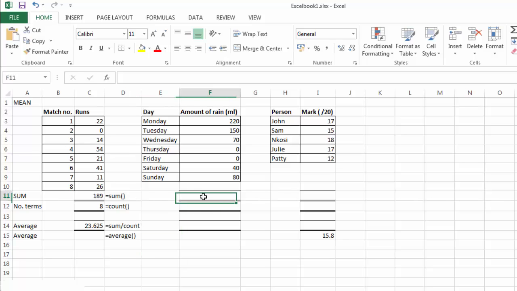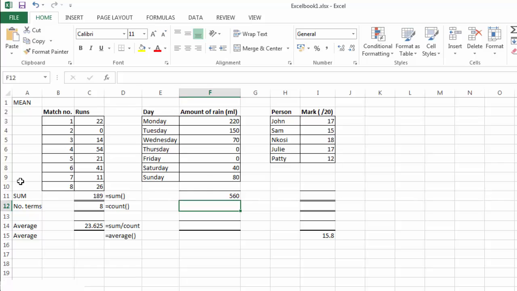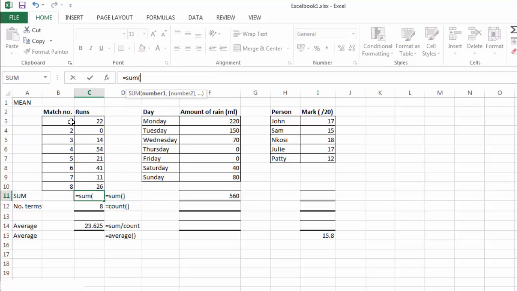Something else that is great, you can also use the sum formula. So what if we go equals sum, and we open the brackets, and then we drag it over all of these. We put the brackets there, and we say enter. And then we get the sum is 560. We could do the same over here. We could get rid of this whole formula, and we could go equals sum of all of these here. And you'll see that will equal 189, exactly the same.